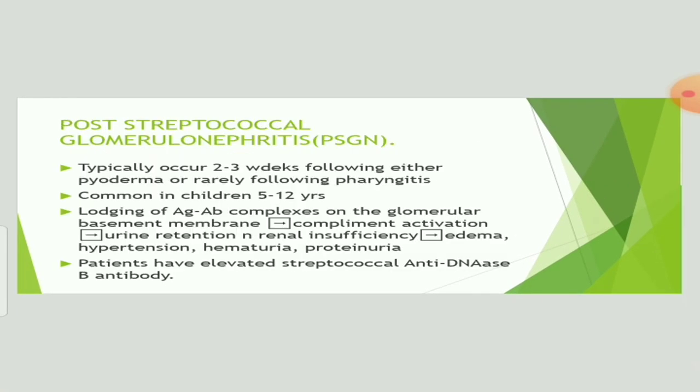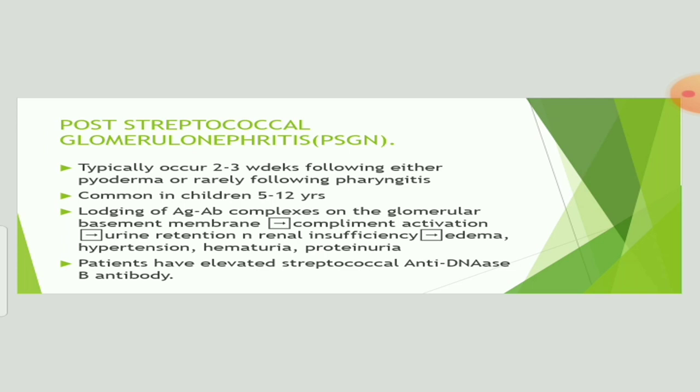And the next non-suppurative complication is post-streptococcal glomerulonephritis (PSGN). It typically occurs 2 to 3 weeks following pyoderma or rarely following pharyngitis. After this, we will look at the difference between acute rheumatic fever and post-streptococcal glomerulonephritis, so that you will get more idea about this. PSGN is common in children between the ages of 5 to 12 years.